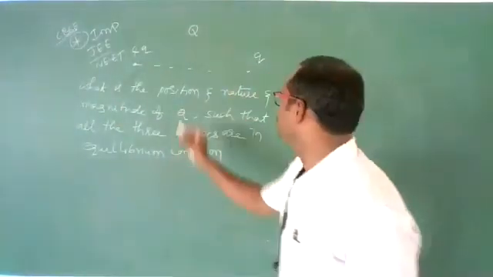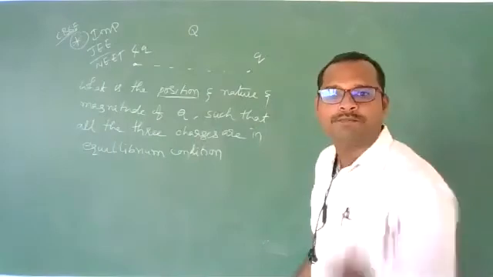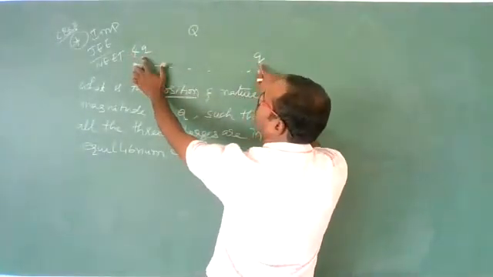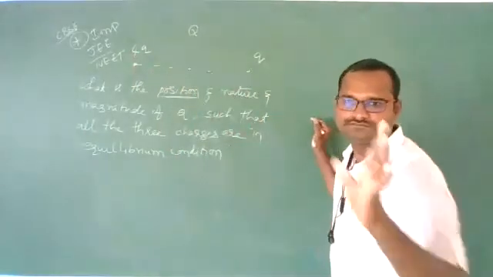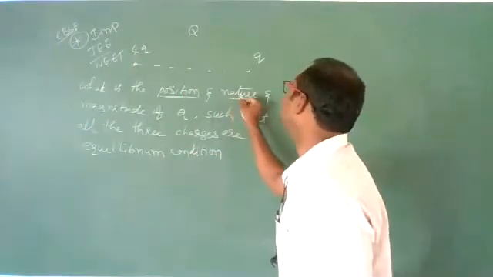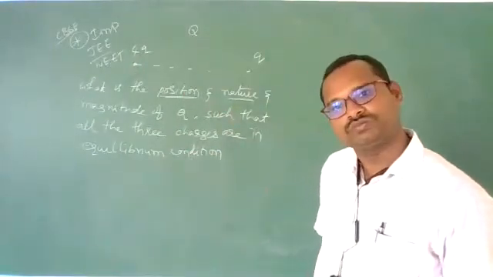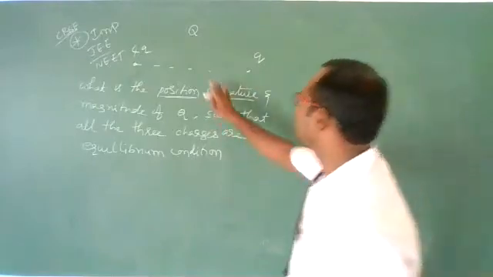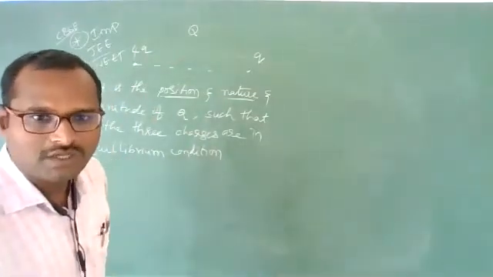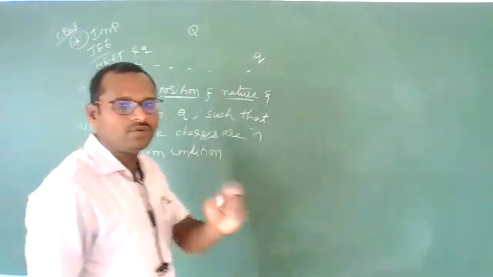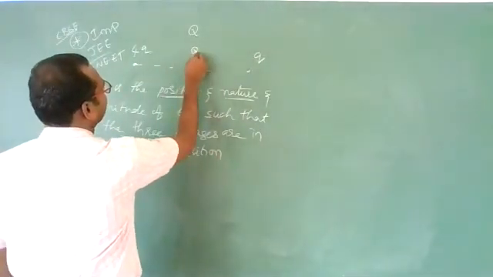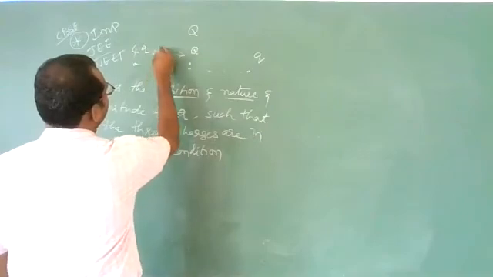First, position. Where should we keep it? Position depends upon these two charges' nature. Both are positive, so it should be in between the two charges. Position is confirmed. Next, nature, whether it is positive or negative. First, let us keep it in the middle, in between the two charges, to get the exact position and location. So if I keep capital Q here at a distance of x from this.